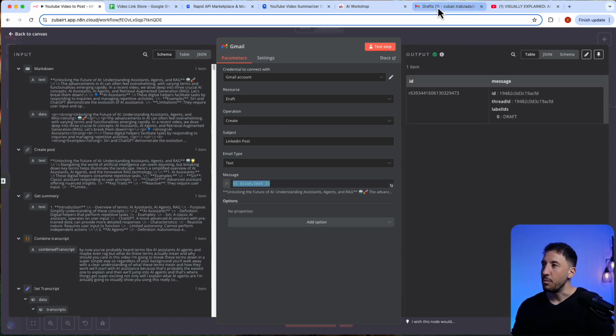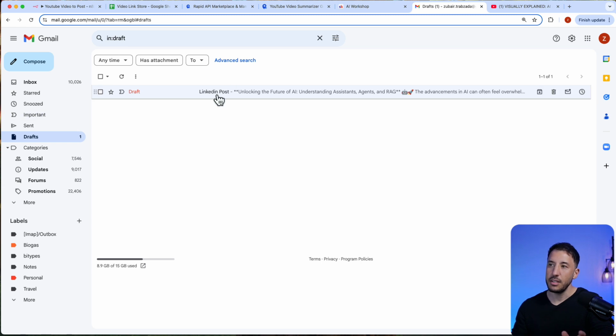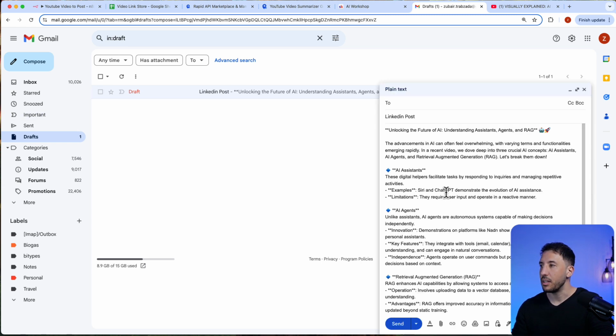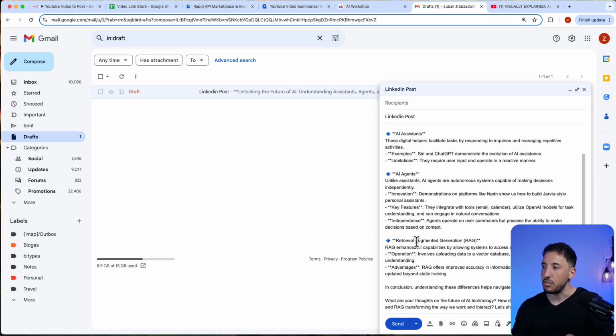So now if I go to my email here, as you can see, I have a nice little draft here with all of the different AI assistants, AI agents, retrieval augmented generation, like a nice little summary. So now you can see that all of this is working.